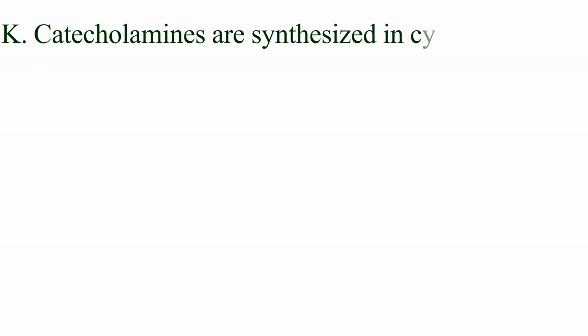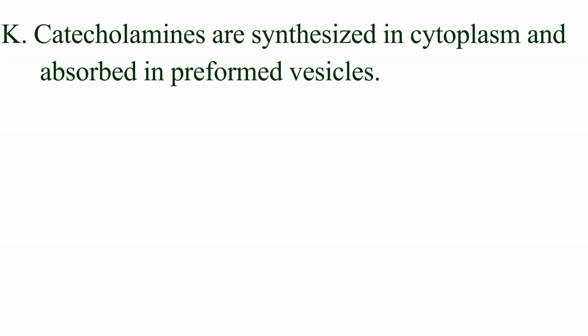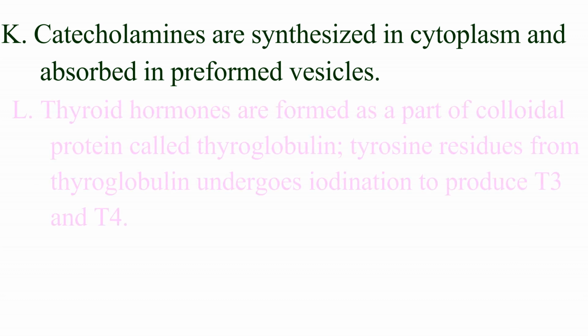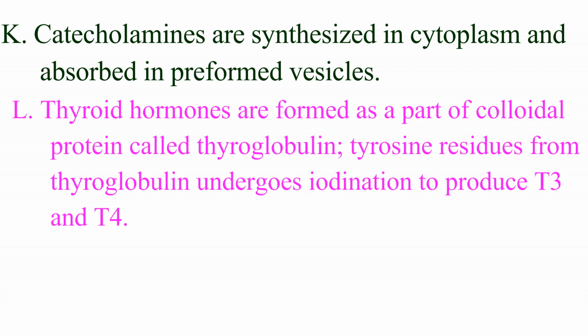The catecholamines are synthesized in the cytoplasm by enzymatic action and then absorbed and stored in the preformed vesicles till the secretion. The thyroid hormones are synthesized as a part of a large protein called thyroglobulin, which is then stored as a colloid in the follicular lumen. Upon stimulation, the tyrosine residues present in the thyroglobulin are iodinated and cleaved by the proteinase action to secrete the